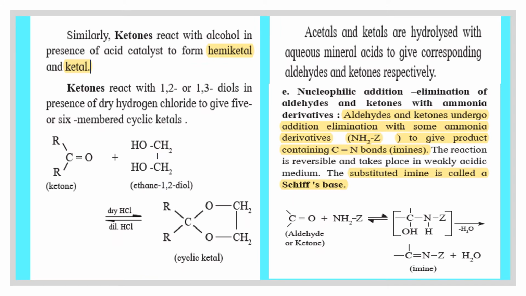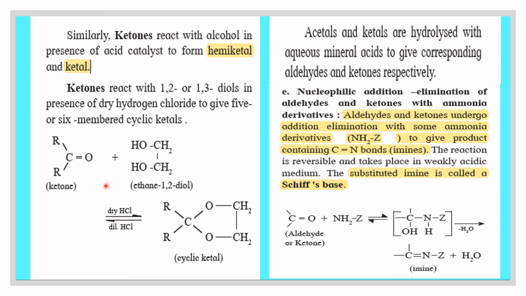Similarly, ketones react with alcohol in presence of acid catalyst to form an unstable product hemiketal in the first step, and in the second step a stable product ketal. Ketones react with 1,2 or 1,3 diols in presence of dry hydrogen chloride to give 5 or 6 membered cyclic ketals. The equation we can see, the general formula of ketone is RCOR reacting with a diol, that is ethane 1,2 diol. 2 hydroxyl groups are attached to the adjacent carbon atoms of ethane.